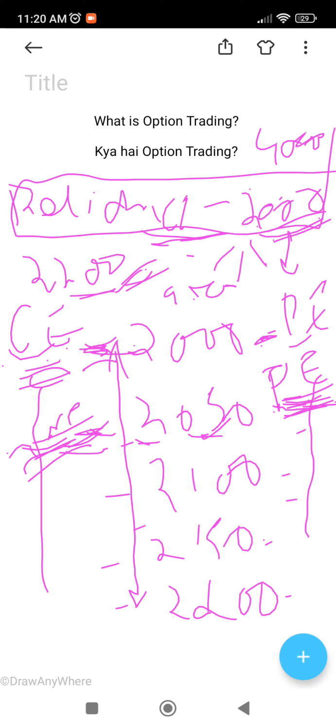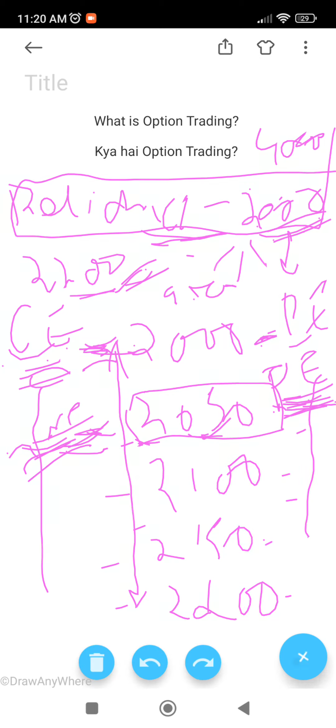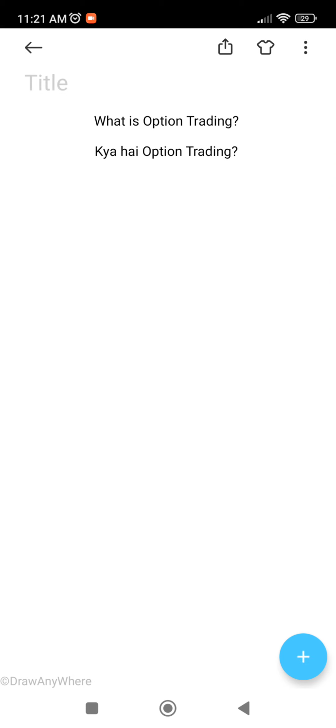And this will lead to a lower investment and more profitable returns for you if your desired target is hit within a week or within a month. Okay, so this is options trading in the most simple way.